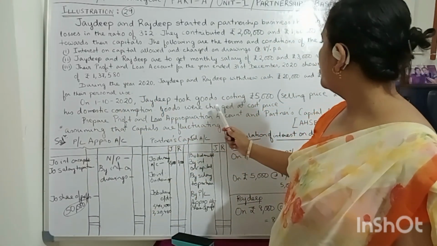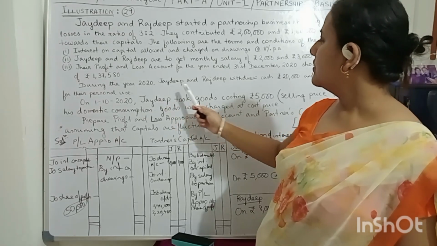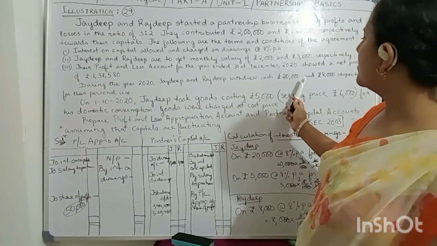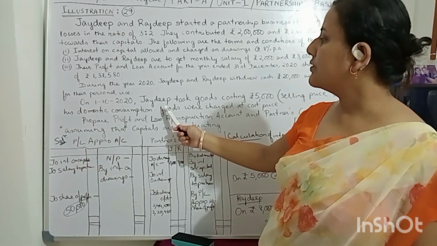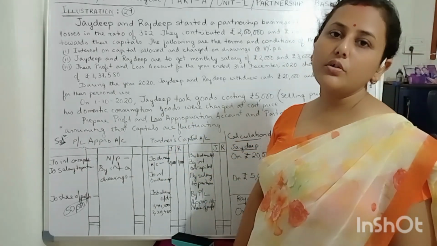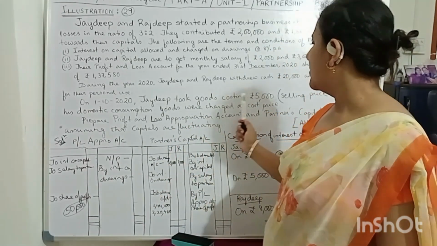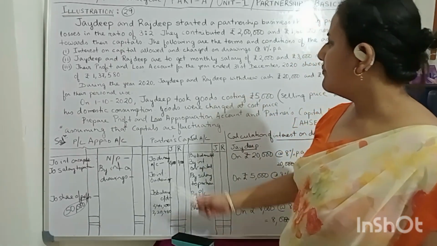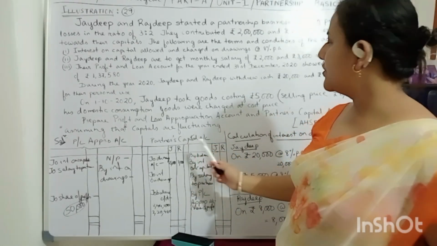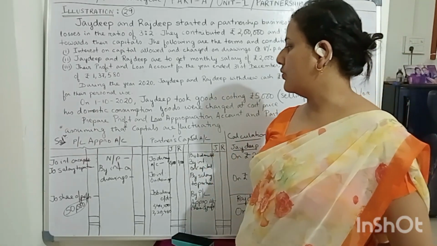Jaideep and Rajdeep's drawings are 20,000 and 8,000 respectively, and Jaideep's drawings of goods for domestic consumption are rupees 5,000. You have been asked to prepare the PL appropriation account and partners' capital account.